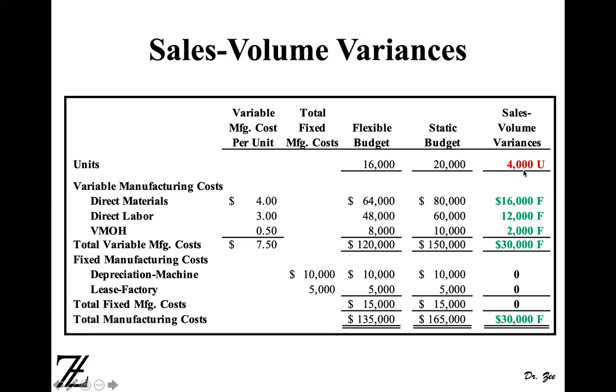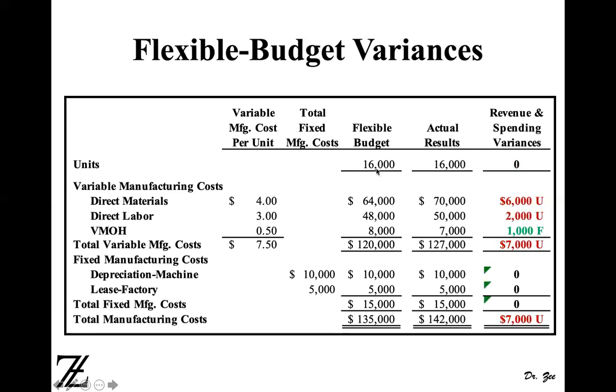So we have a volume variance, whereas the price now is going to be the same. 64 divided by 16,000 is 4. 80,000 divided by 20,000 is also 4. 60 divided by 20 is 3. 48 divided by 16 is 3. So now the price is common, the unit is not common. Previously, the units were common, but the price was not. 64 divided by 16 is 4, but 70 divided by 16 is not 4. 50 divided by 16 is not 3.